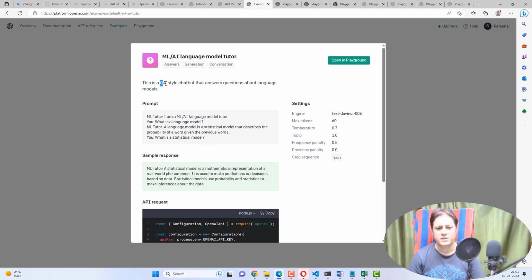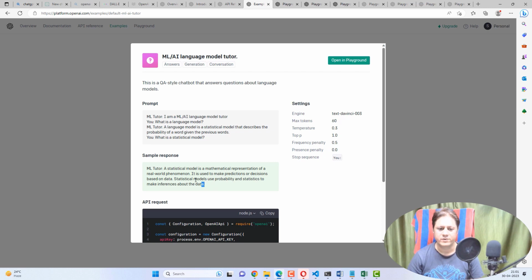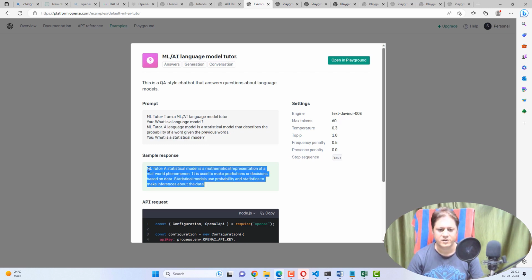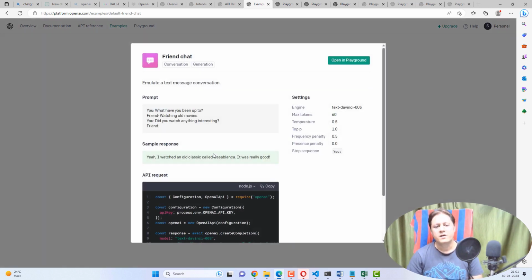This is a QA style chatbot about language models. So we need to ask questions about language models here, because it will answer in that way only. Let's say the user is asking what is a statistical model, it is telling about the statistical model here only. So this is the use case related to machine learning or artificial intelligence.